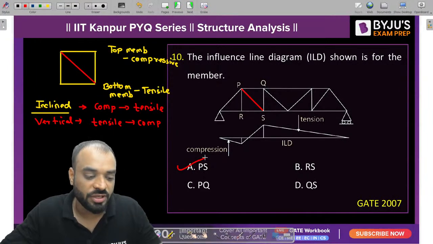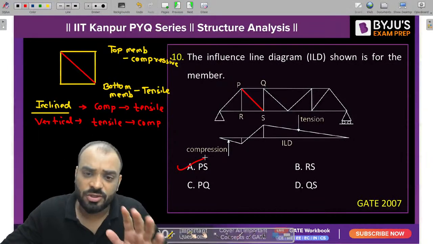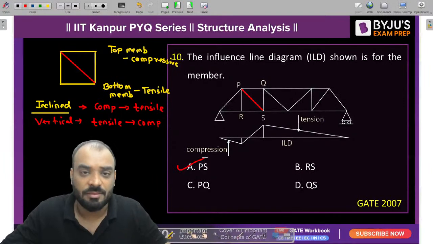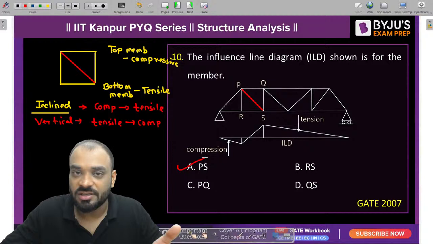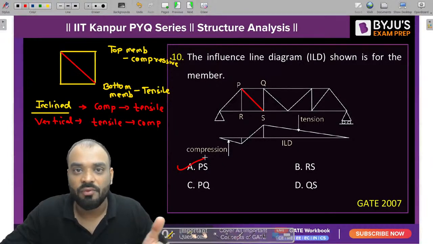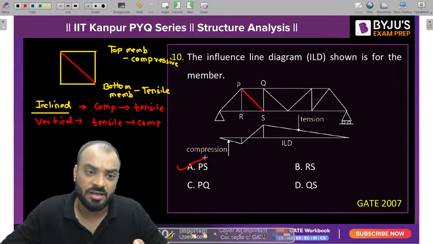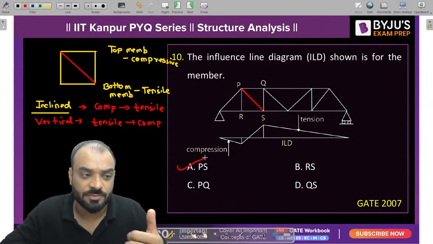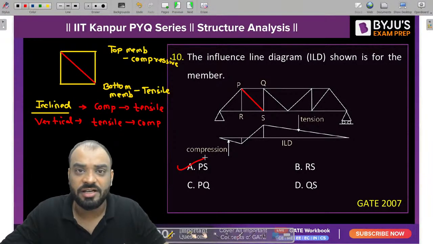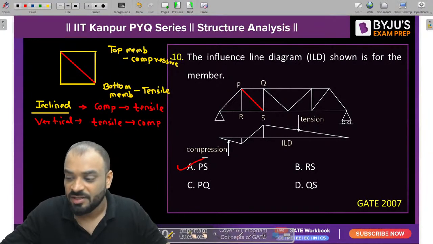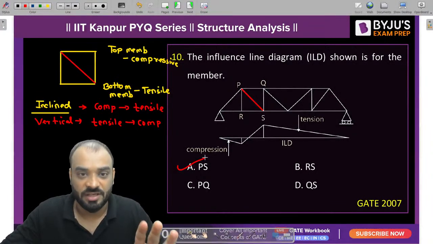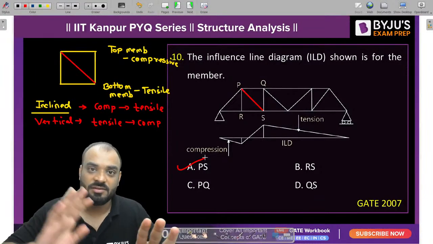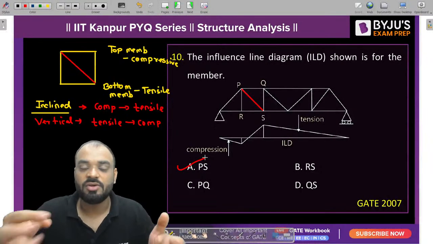But let me tell you one more thing over here. If you want to actually analyze the ILD of any kind of truss member, then only we can find out which type of variation is occurring in the truss member due to the moving load condition. But guys, in the GATE examination, or if you are giving the ESE prelims examination, you will not get sufficient time to draw the ILD and solve it for the truss member. That's why you need to remember this. Otherwise, you will not be able to solve such a problem.